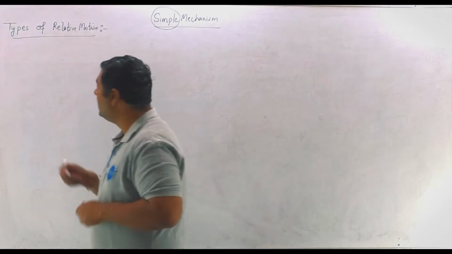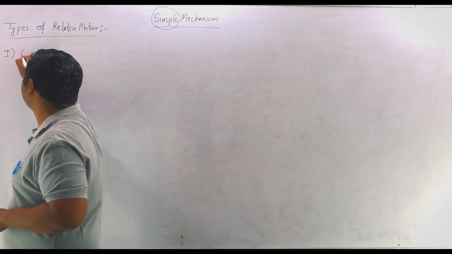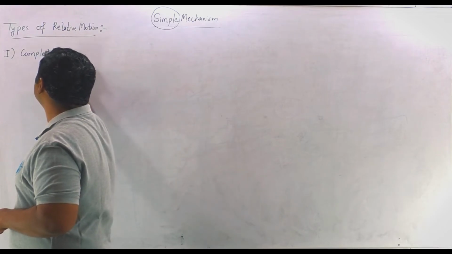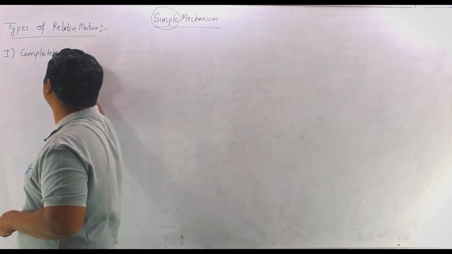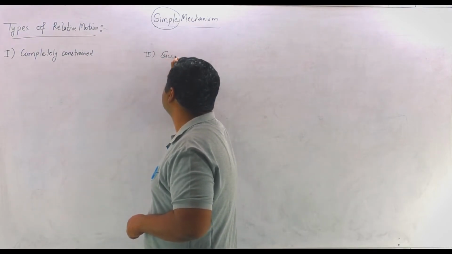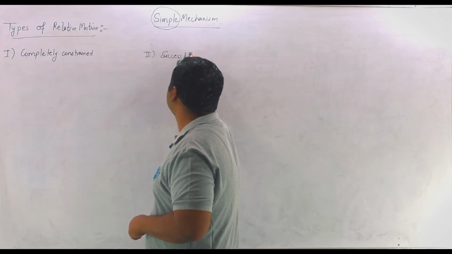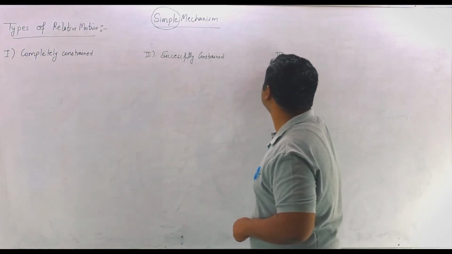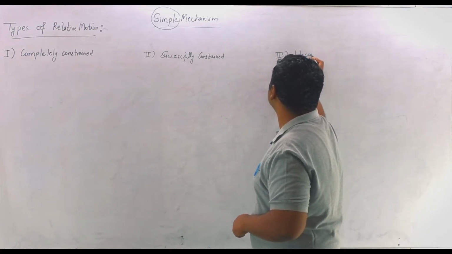The very first type is completely constrained. Second is successfully constrained. Third is unconstrained.